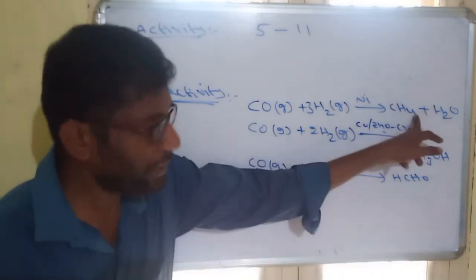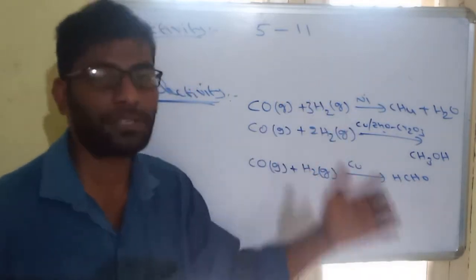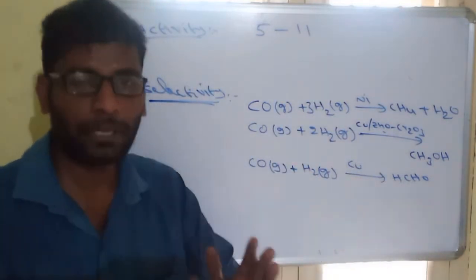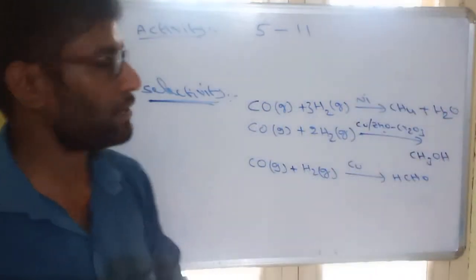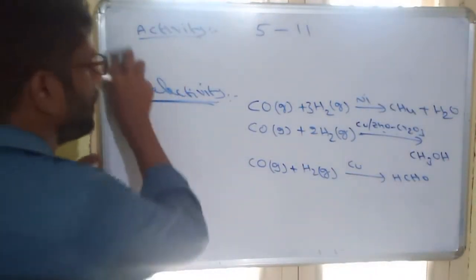If we want to produce methane, we must use a nickel catalyst. If we want formaldehyde, we must use copper. So, for a particular catalyst, we get a particular product. These are the two important properties of a catalyst. So, that's about catalysis.